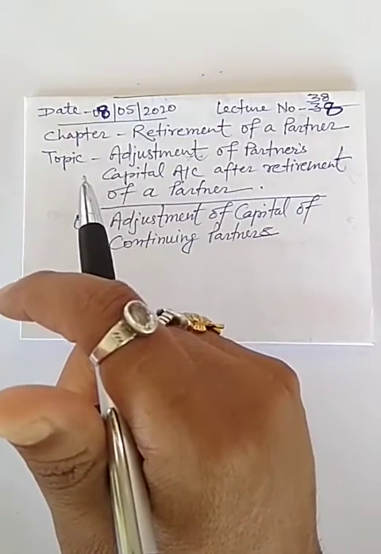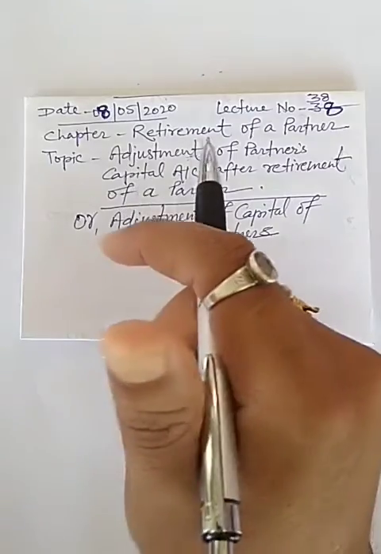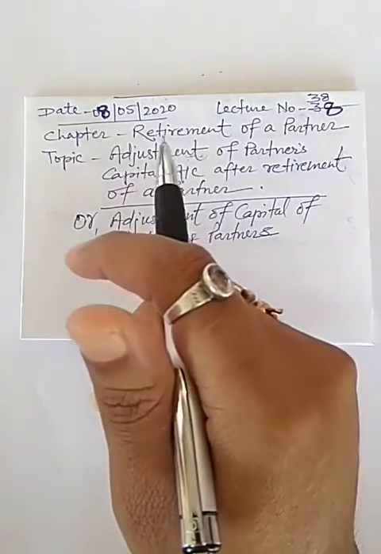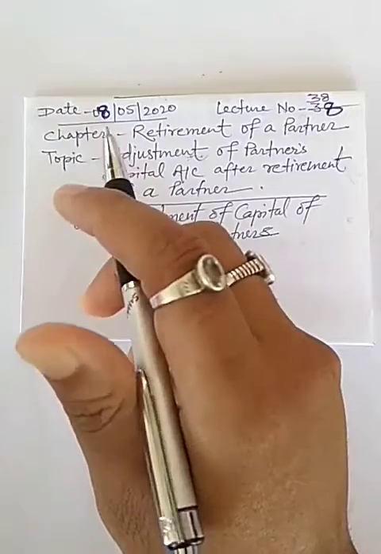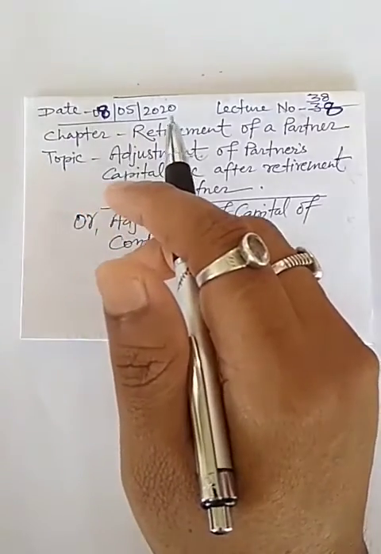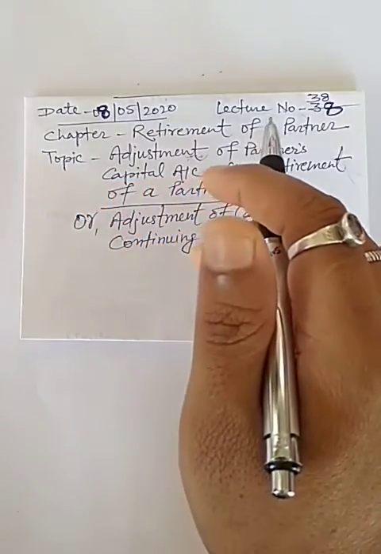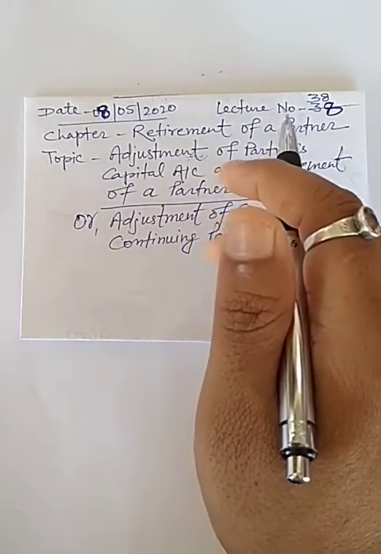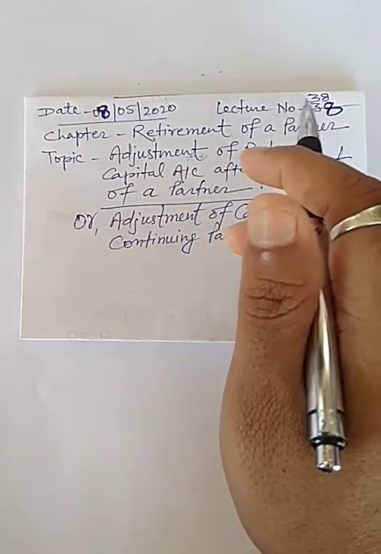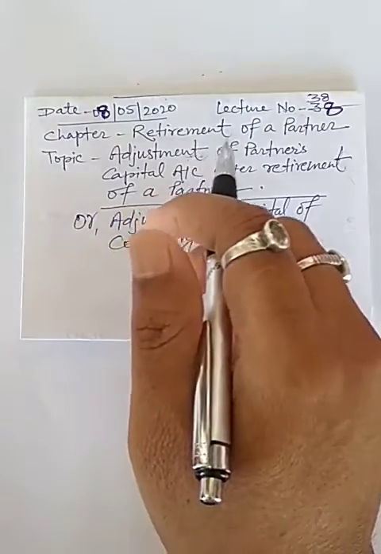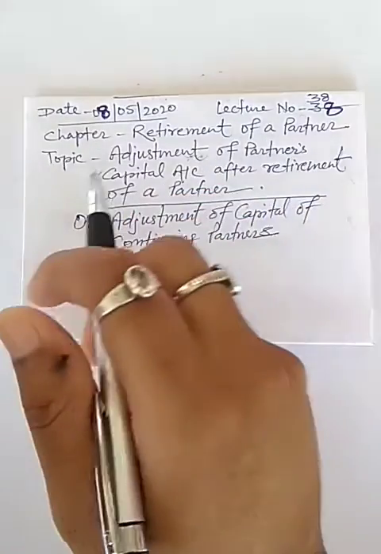Today I am continuing this chapter. Today is 8th May 2020 and this is our lecture number 38. Chapter is retirement of a partner.